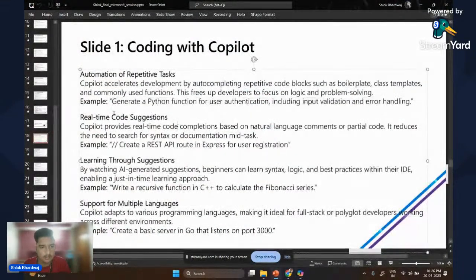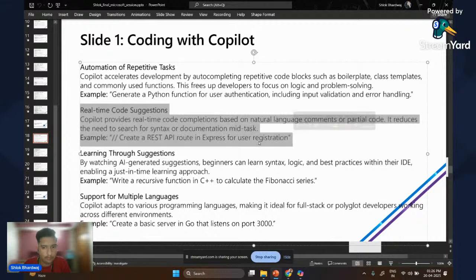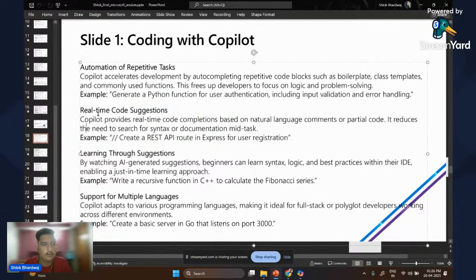So that's what can help us going forward to real-time code suggestions. Imagine we are working on a project, and during the project we want some real-time code suggestions. For example, we want to change something, but we are not getting the key to change that, or we do not know how to do that. We can easily ask Copilot to do the same. Copilot provides real-time code completion based on natural language comments or partial code, which we'll be exploring through the VS Code extension also.